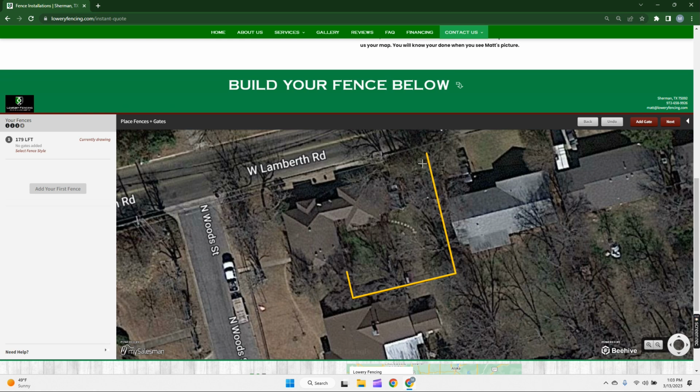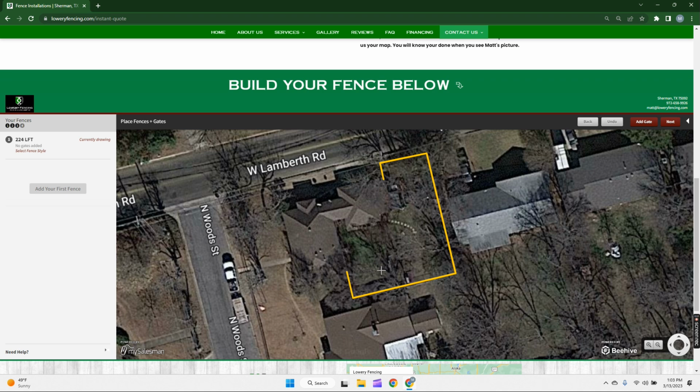click. And see how there's a lot of trees right here? I can't see exactly where the fence line is. Sometimes some properties have a lot of foliage, trees, and you can't see exactly. It's not important that we get exact, it's just important that we're close. So just do your best to guess if there's a lot of trees. Draw it out. Now click. And that's the outside fence line that I want.